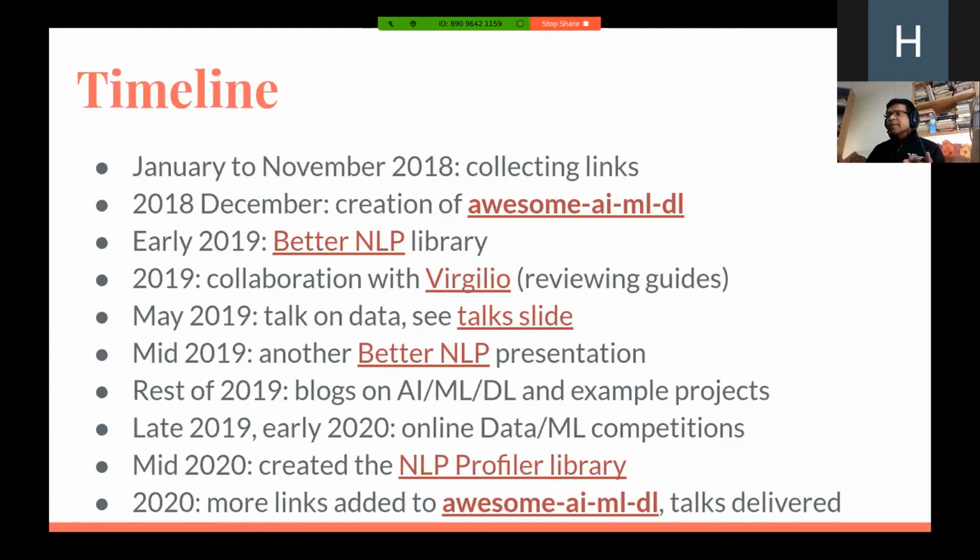this topic of AI, ML, DL, doing presentations on NLP, writing blog posts, writing example projects, and we will see some of these in the coming slides. And then later in the year 2019, early 2020, I started participating in data and machine learning competitions. And so around mid 2020, I realized that I was able to come up with this concrete idea, and that led to developing this library called the NLP Profiler.